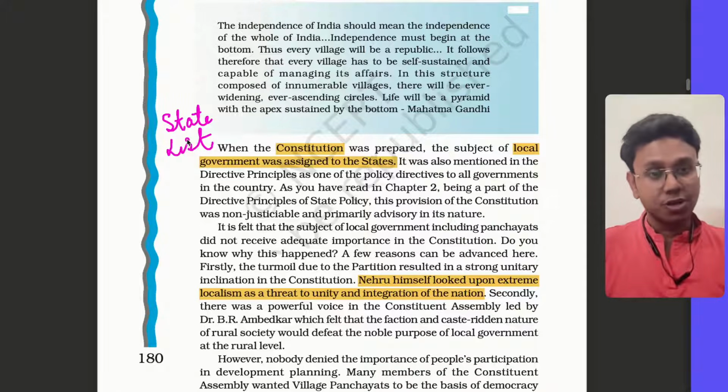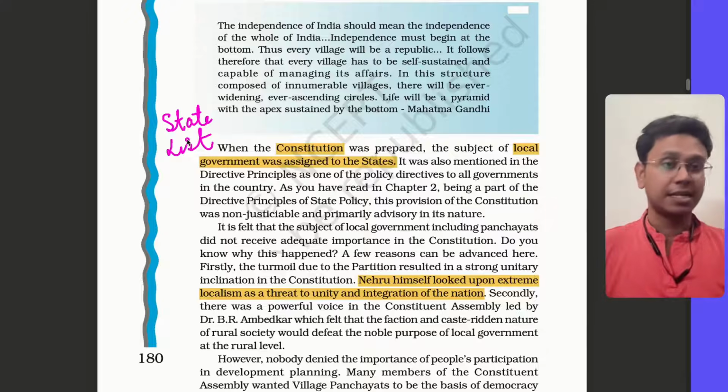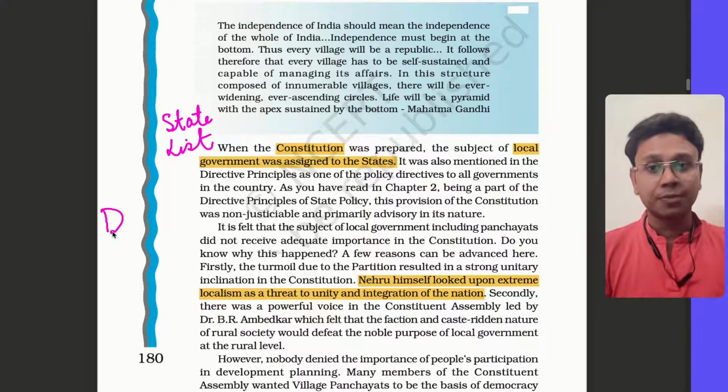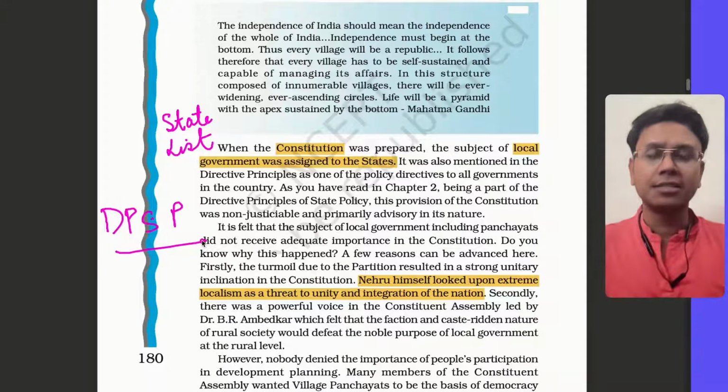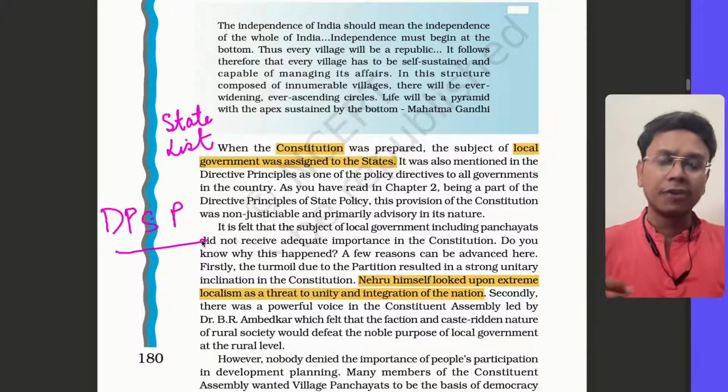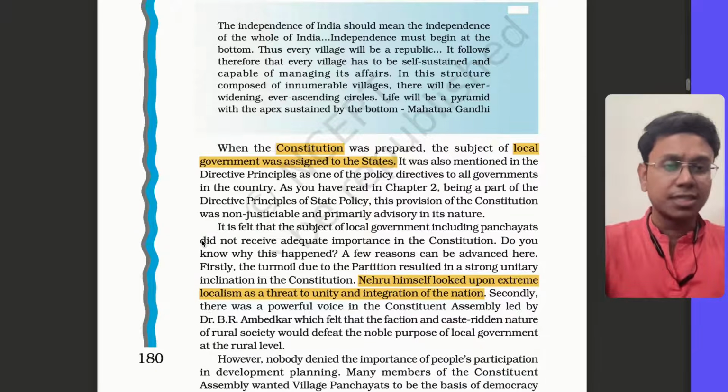So as per our constitution, it was initially part of the state list, and also initially part of the DPSPs, the Directive Principles of State Policy. One directive principle says the promotion of panchayats by the state. But there was no hard and fast rule, and no uniformity. All states had their own way of organizing panchayats and urban local governments. So there was this difference.